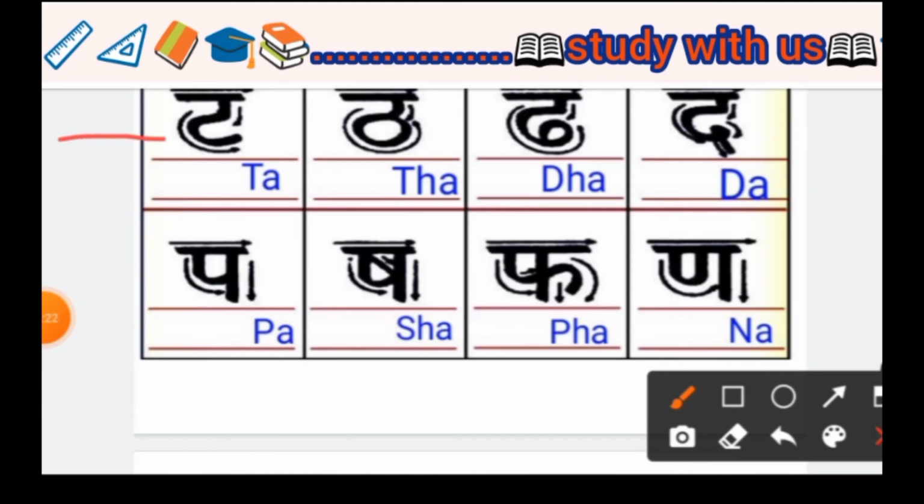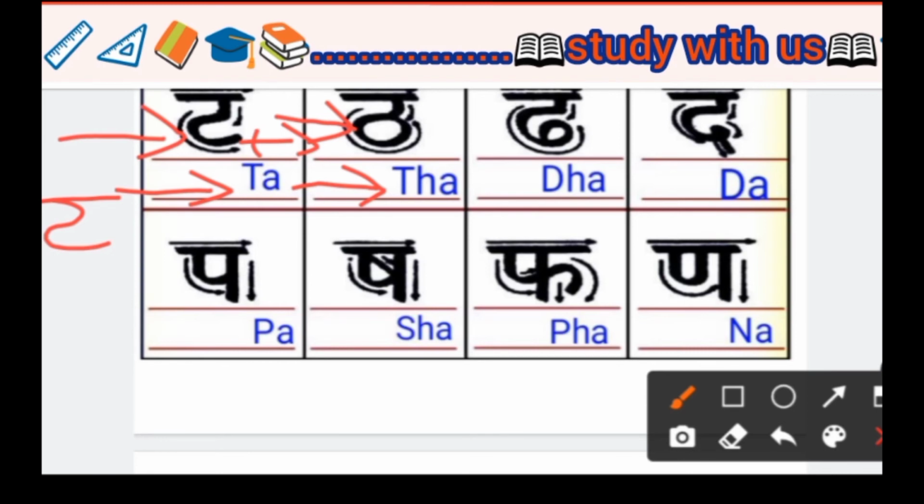Next, Ta. In English we write it T A, Ta. Next, Tha. In English we write it T H A, Tha. Ta and Tha are nearby similar. Ta we write this way, so it is common. In Tha, we only join this part. So Ta is made into Tha. So this is Tha, and we write it in English as T H A, Tha.